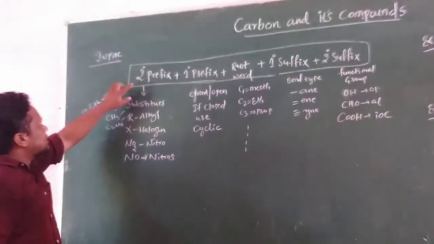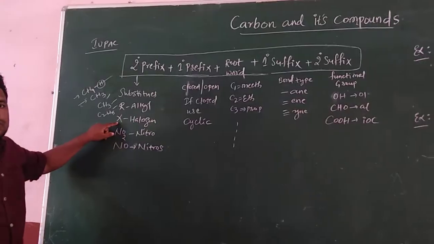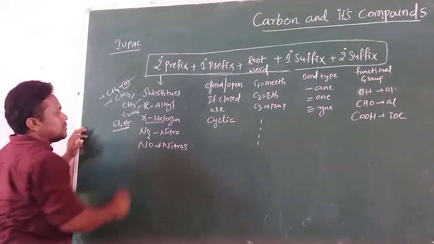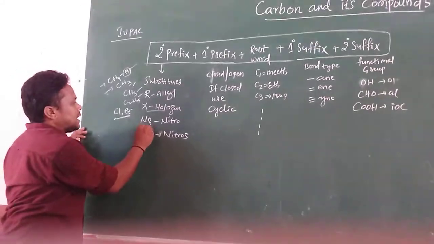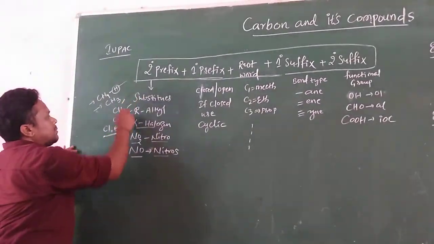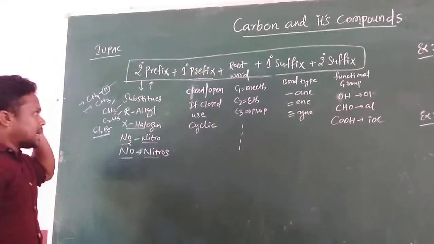Here in the secondary prefix you need to take the alkyl group as well as the halogen group. Those are chlorine, bromine and so on, which is nothing but the halogen group. Next one is the NO2 nitro group as well as the NO nitroso group. All these belong to the secondary prefix.